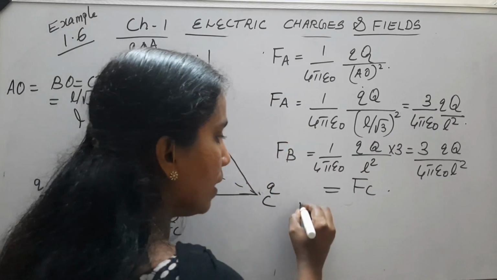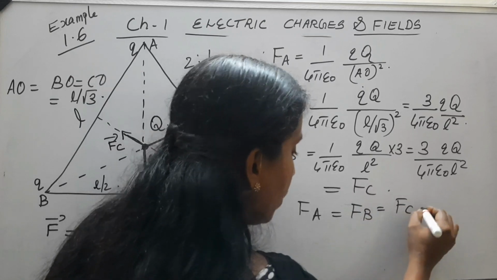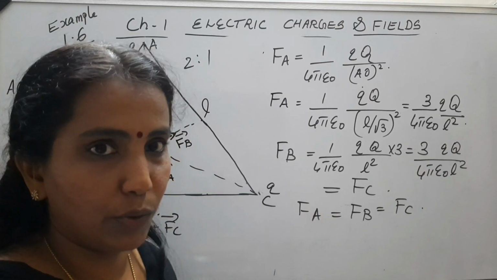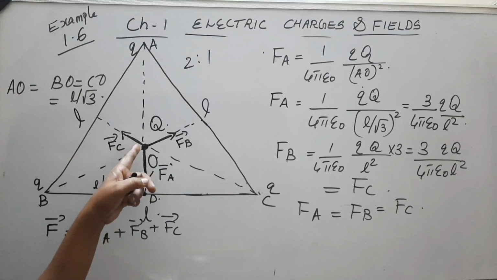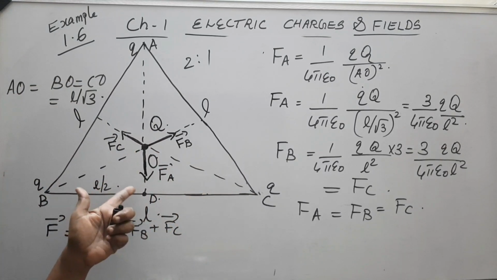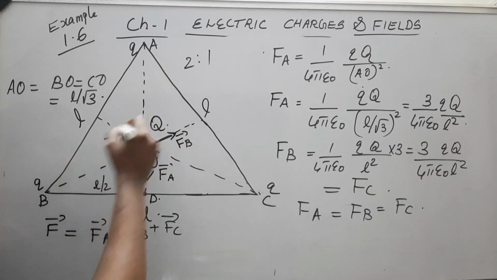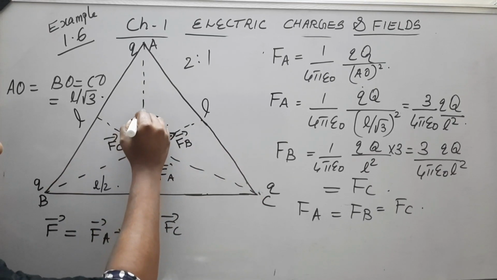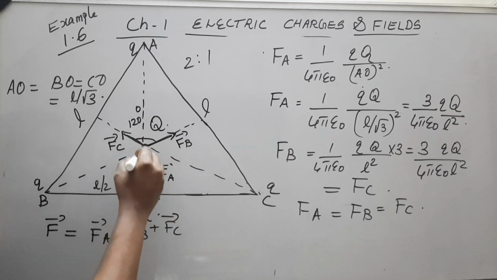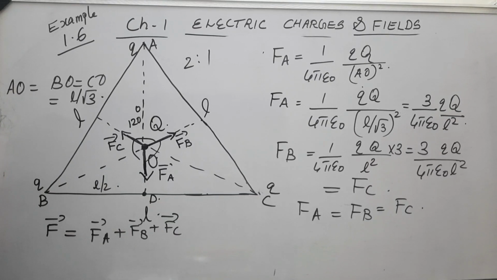Or in short, the magnitudes of all these forces are equal: FA equal to FB equal to FC. All the three forces have the same magnitude. Okay, so the three forces acting on the charge Q have the same magnitude. Now look at their direction. The directions are like this. You know what this angle will be? Since this triangle is an equilateral triangle, this angle will be nothing but 120 degrees. So the angle between any two adjacent forces will be 120 degrees.